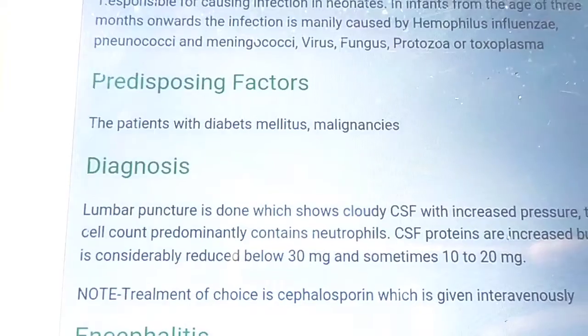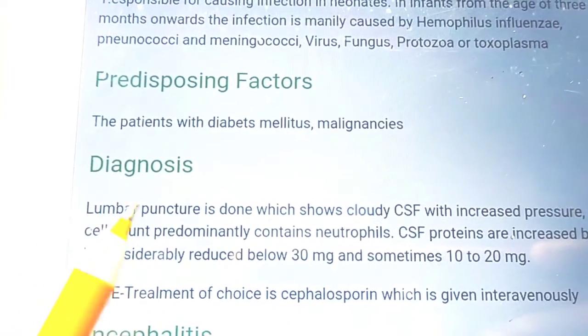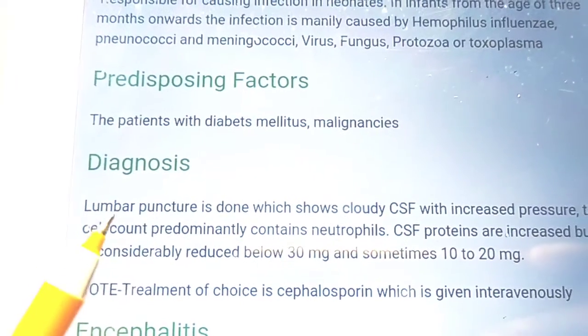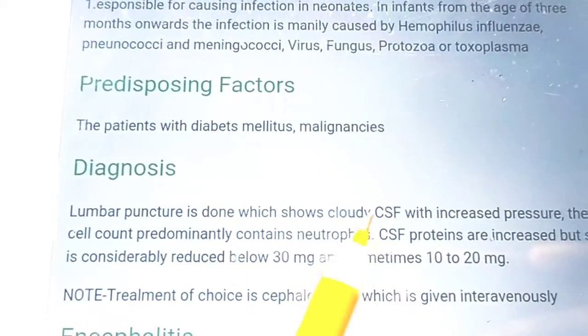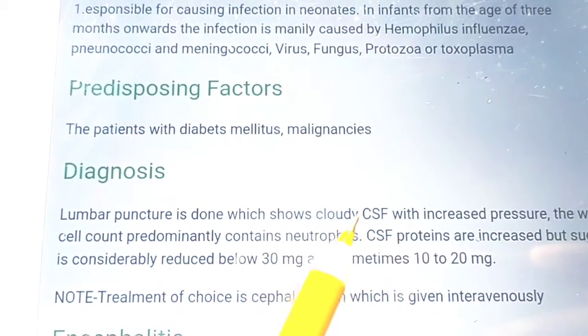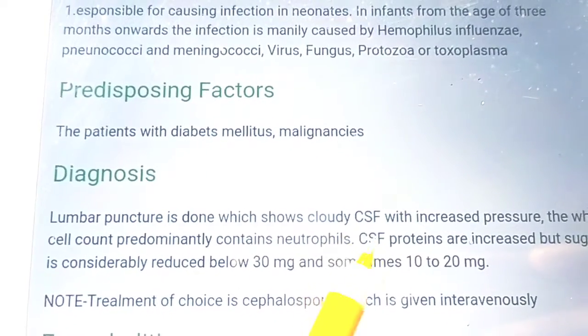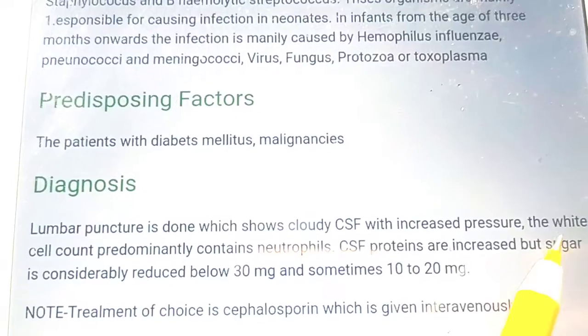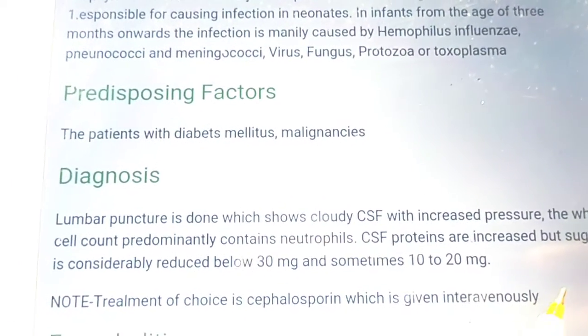so this will occur in them. Another is diagnosis. How do we diagnose meningitis in a pediatric patient? We diagnose by the CSF, which shows cloudy CSF. Remember the term, cloudy CSF. The CSF pressure has been increased.